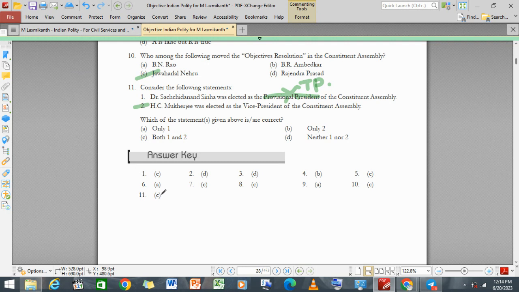Eleven. What's the answer? C. Both 1 and 2. Okay, if it is given, then both 1 and 2. Provincial president, I don't think it was the right term. Dr. Sinha was the temporary president.